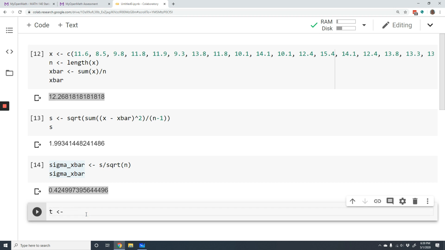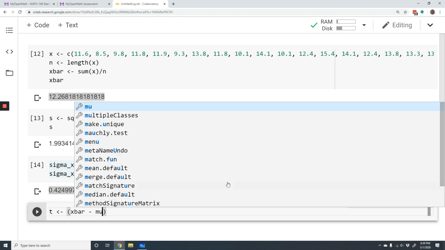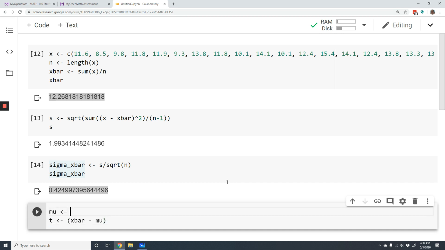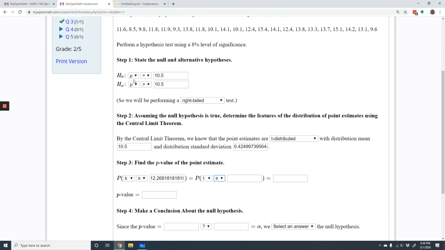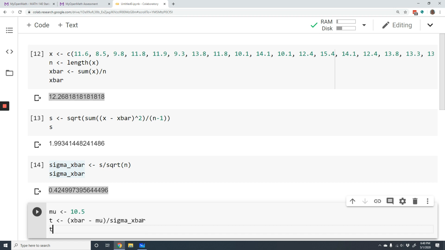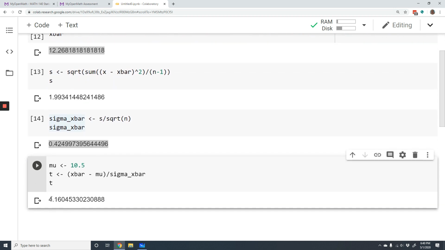Our t-score is our point estimate we found, x bar, minus our population mean, mu. I haven't used that yet, so let me store that real quick. Our hypothesized population mean is 10.5, so that's what we're going to use. Divided by our distribution standard deviation, which is sigma x bar, which I found right here. So let's print that out. Okay, there is our t-score.